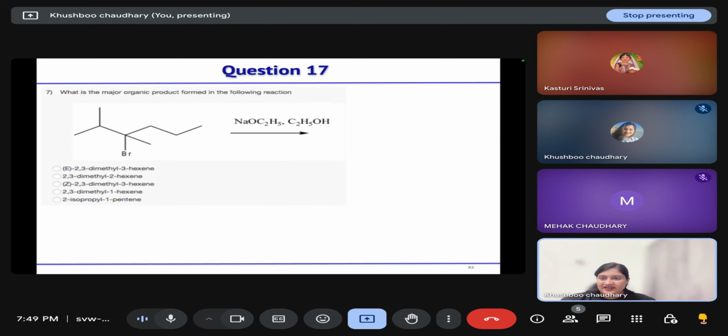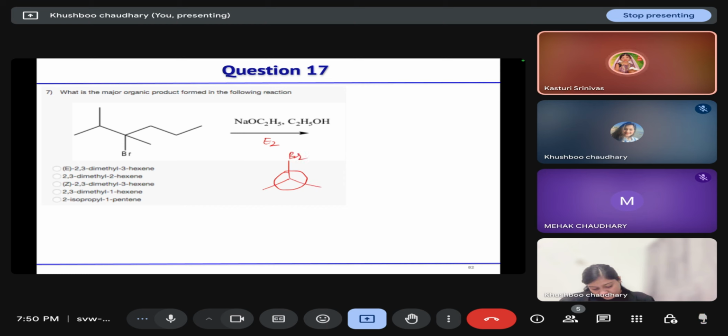Next is, what is the major product formed in the following reaction? Again NaOEt, a strong base. So E2 elimination will take place. That is the methyl adjacent to the Br carbon. This is H, and this is H, and methyl and methyl. So after elimination, we will get